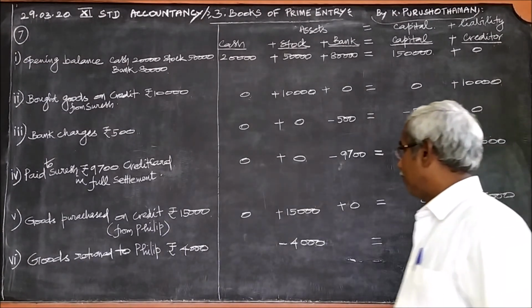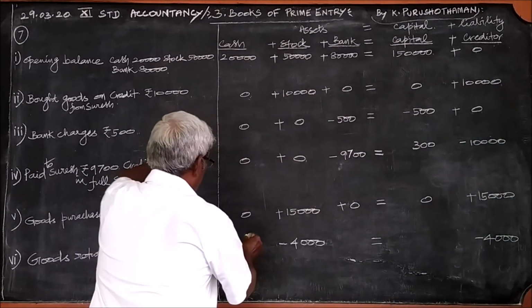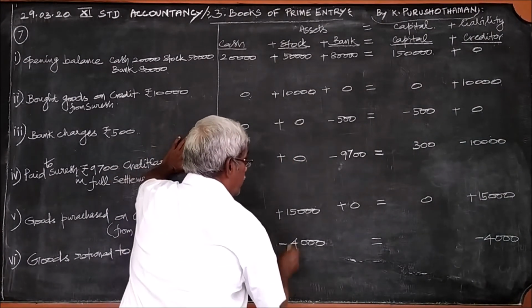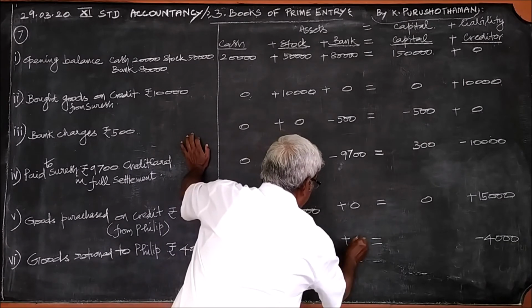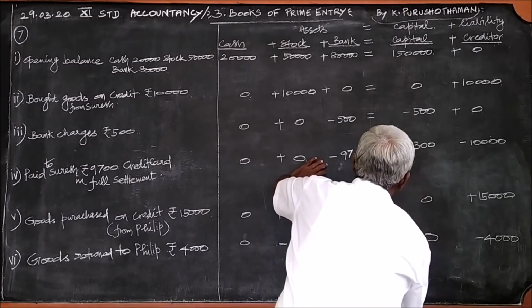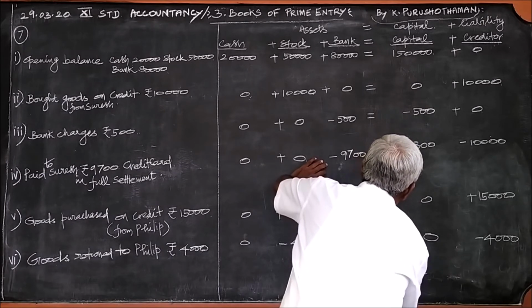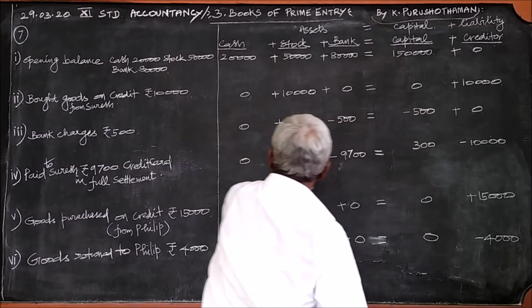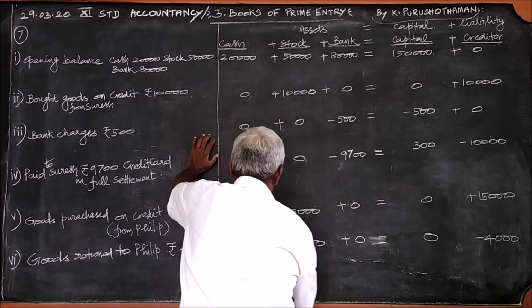Now we can find the total. Other items are zeros. Left hand side minus 4,000, right hand side minus 4,000. Therefore, they are equal. Now we can find the total.